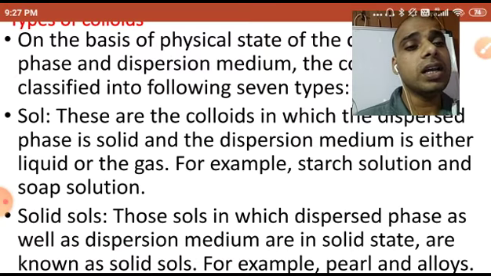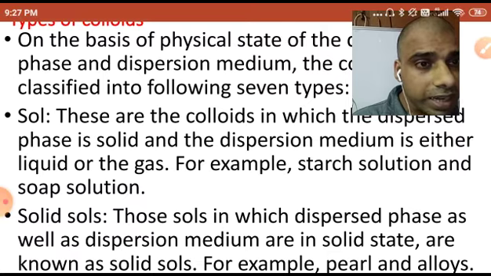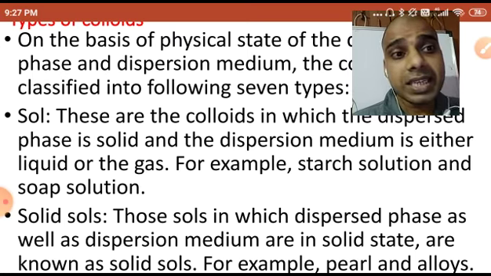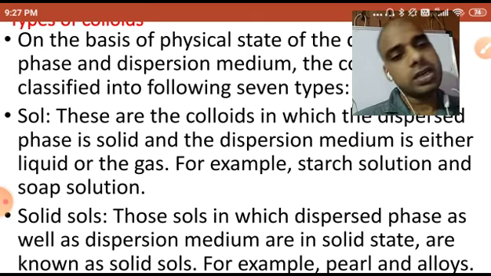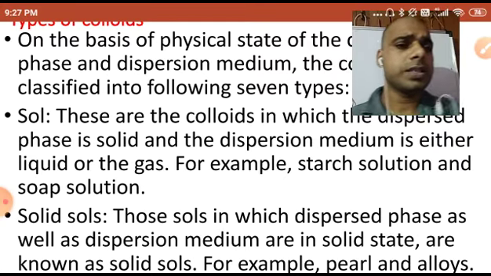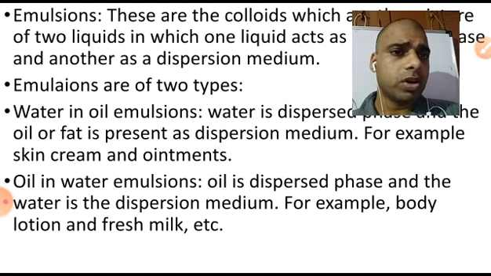Both are in the solid state. Alloys are an example, you know. A mixture of two metals. Two metals means what? Metal means solid. So physical state is solid. Dispersed phase is also solid. Dispersion medium is also solid. Alloys, pearls. So this one is the example of that.